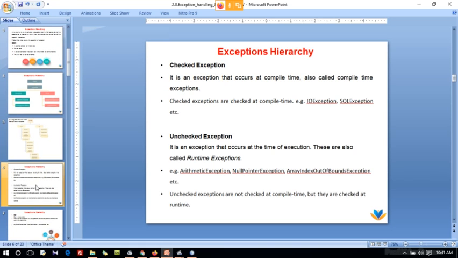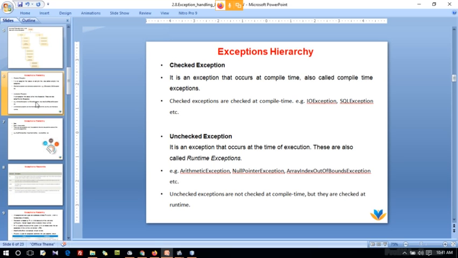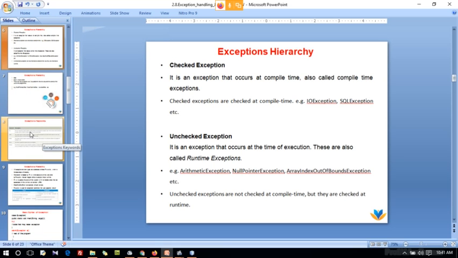So exceptions are handled by the programmer. We have certain keywords, and using those keywords we will write a program inside which we can handle the exceptions. We can say to the users that this kind of input is not valid for this application. For that kind of purpose we go for exception handling. Clear, guys?